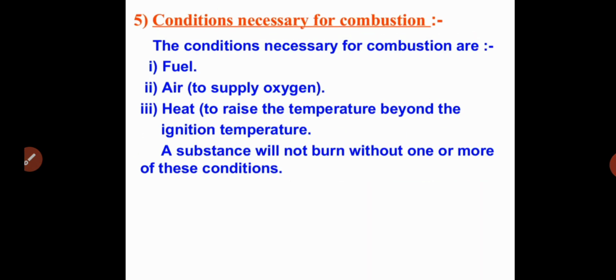Next, coming to the main conditions necessary for combustion. Combustion is nothing but burning. Some conditions are necessary for combustion. The first condition is fuel, in the form of petrol, kerosene, wood, whatever it is. These are the substances involved in combustion, and they are very much necessary. One more condition is air. For combustion or burning, air is very much necessary. We already proved this with an experiment.